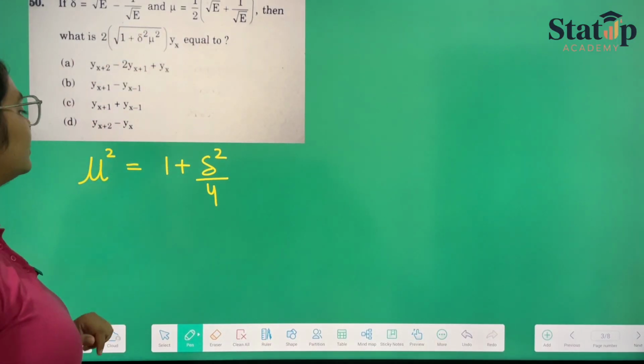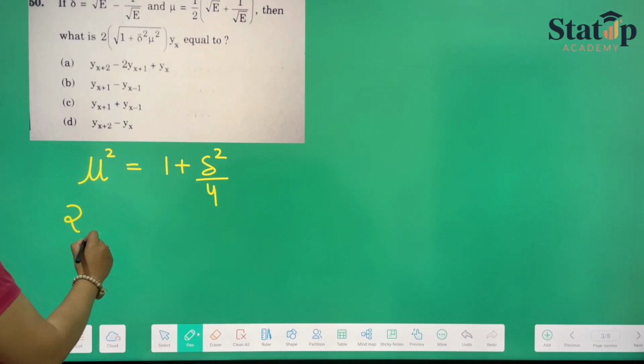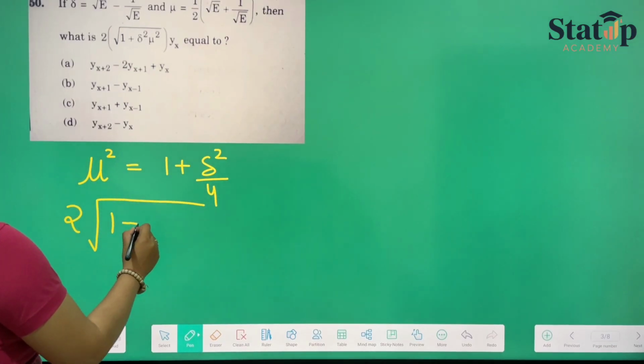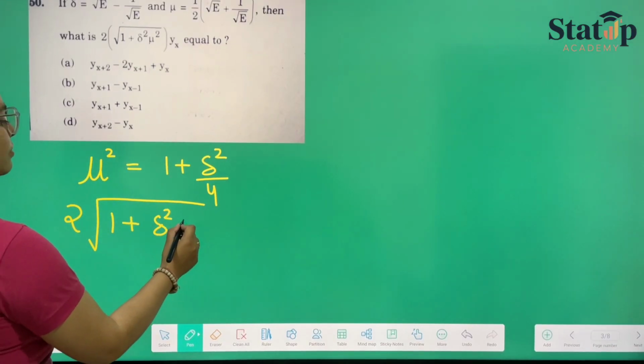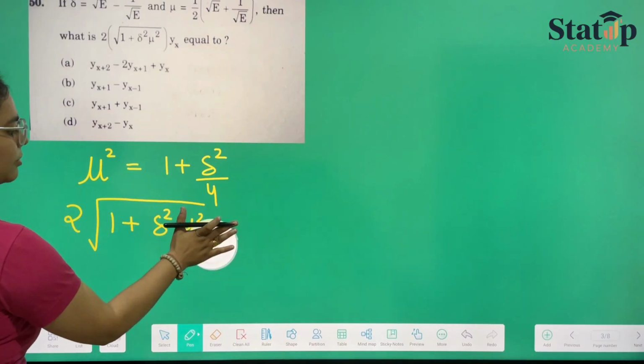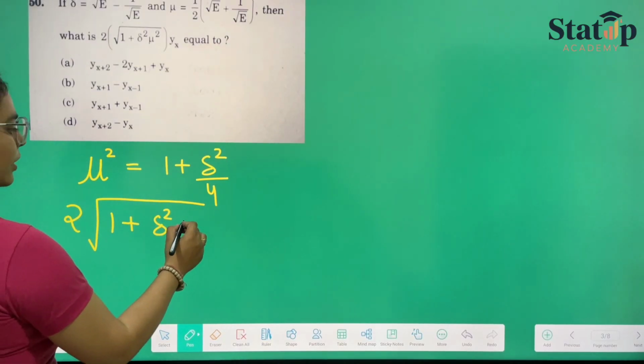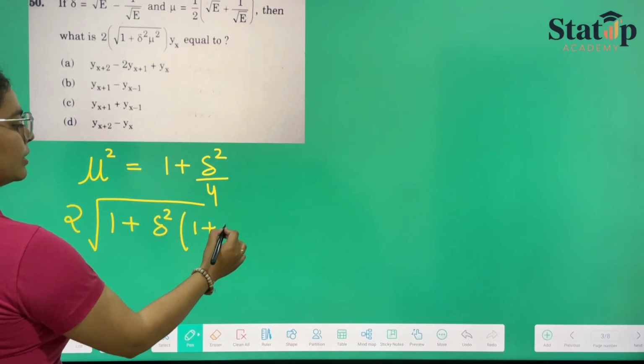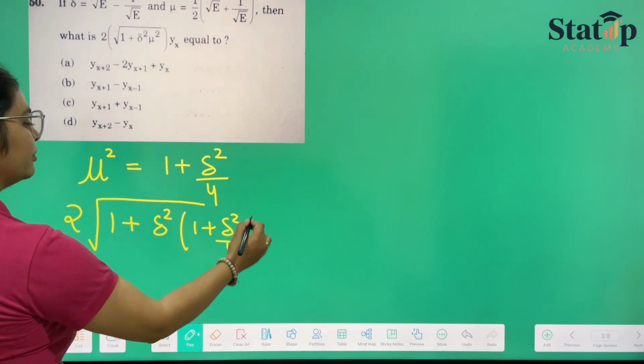So if we put this value in, we have been given 2 under root 1 plus delta square mu square. Instead of mu square, I am keeping the value of this mu, so it will be 1 plus delta square upon 4.